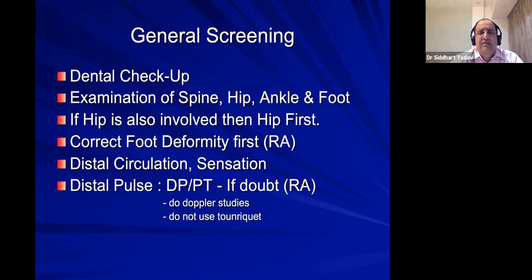Also, I tell everyone you should rule out any source of infection in the body. Also, see the dental checkup. Patient should not have caries. Examine the whole spine, hip, ankle, foot. If the hip is also involved, then the hip should be operated first. Correct foot deformity, if they are gross, varus, valgus, or equinus deformity, especially in rheumatoid arthritis, before going for total